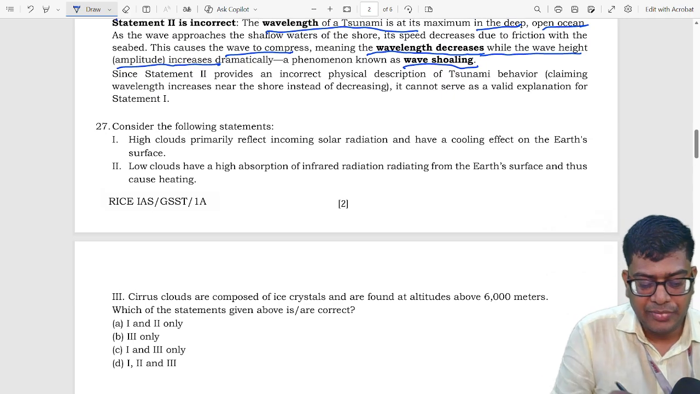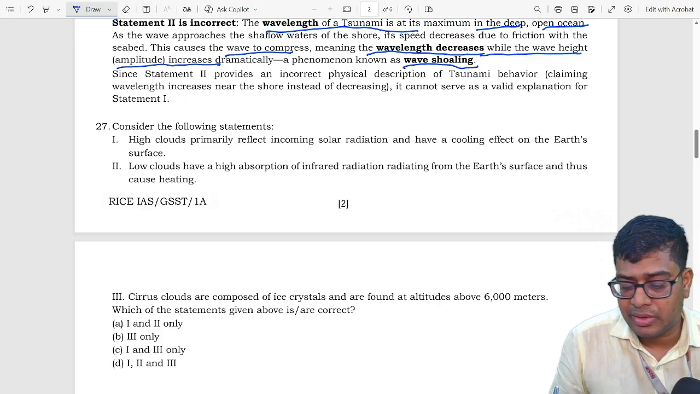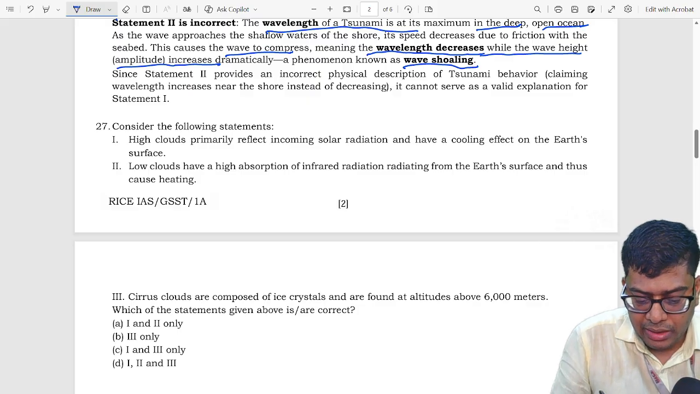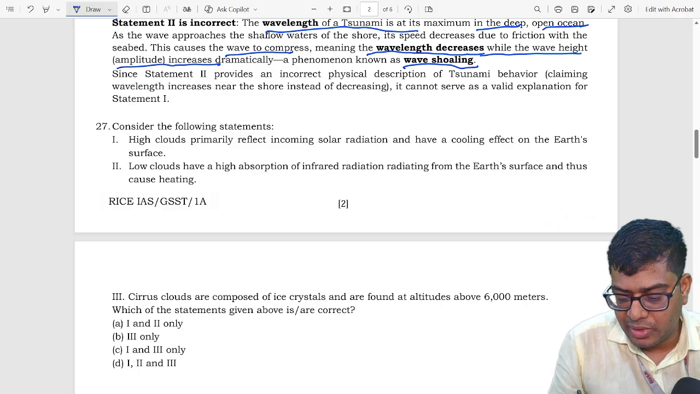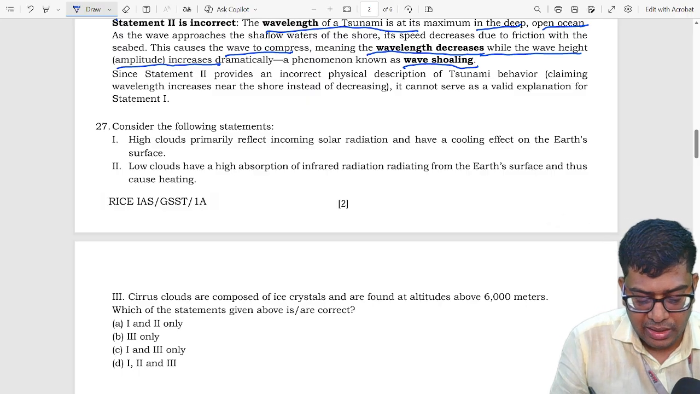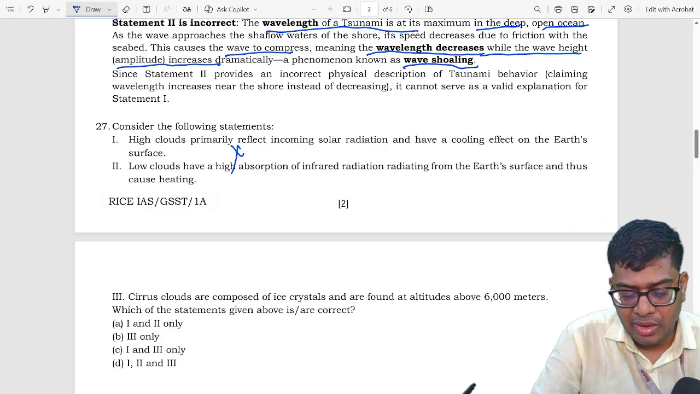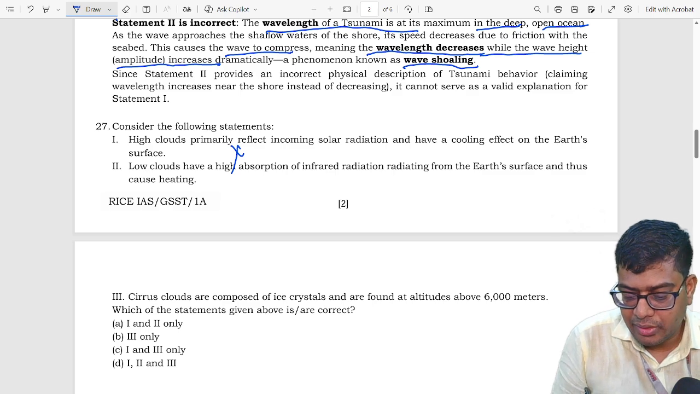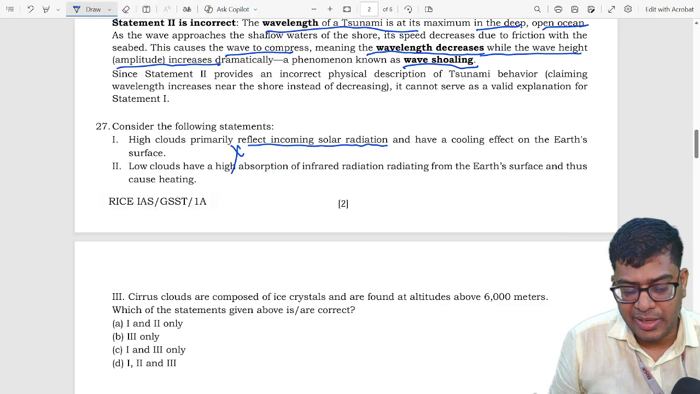Question number 4 says, high cloud primarily reflect the incoming solar radiation and have cooling effect on the Earth's surface. Let's read this statement once again. High cloud primarily reflect incoming solar radiation and have cooling effect on the Earth's surface. This statement is incorrect because high clouds are so thin, so they will not have the capacity to reflect solar radiation.